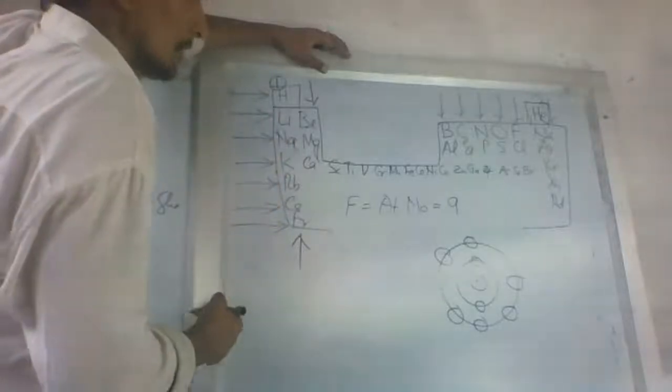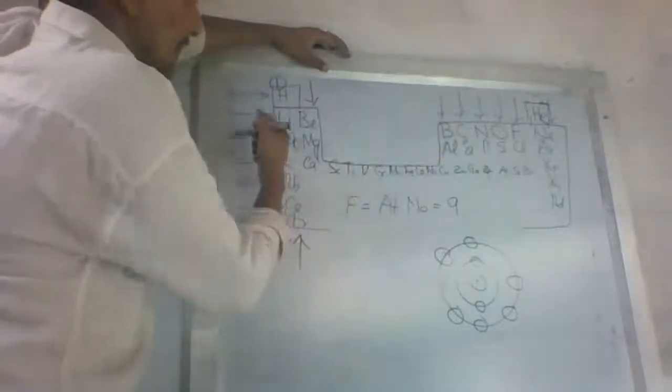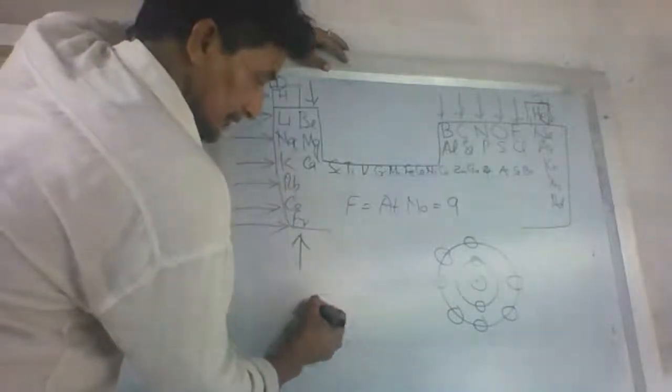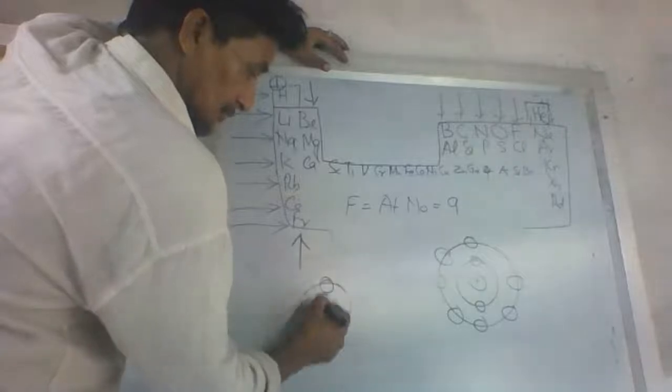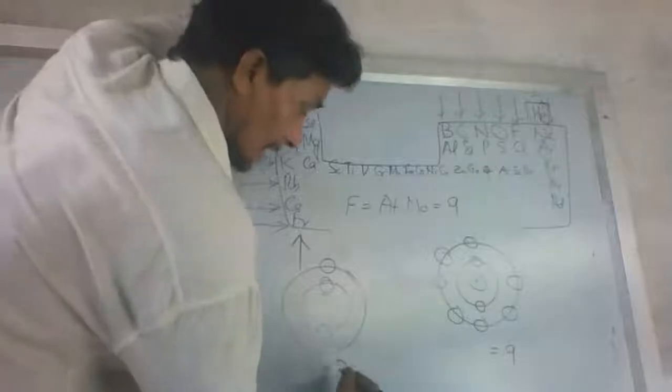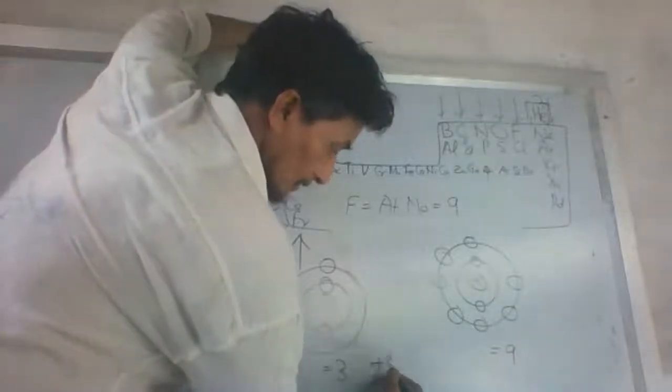Now in the lithium atom, what are we watching? This also has 2 shells. Lithium is positively charged. First shell means 2 electrons and the outer shell has only 1 electron. Its atomic number is equal to 3. It means it has a 3 plus charge. Fluorine, its atomic number is 9. It has a 9 plus charge.